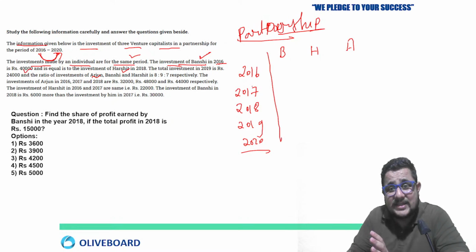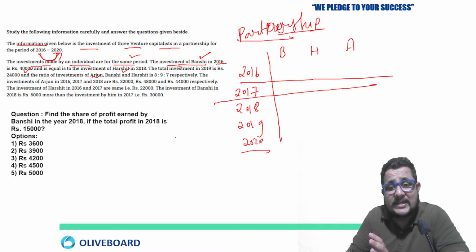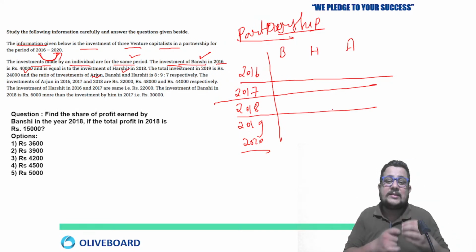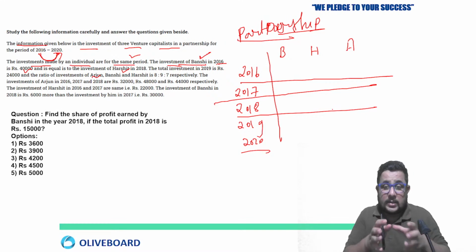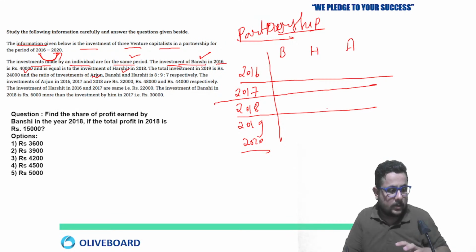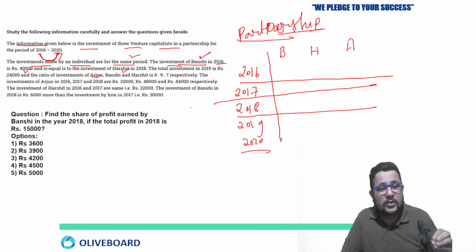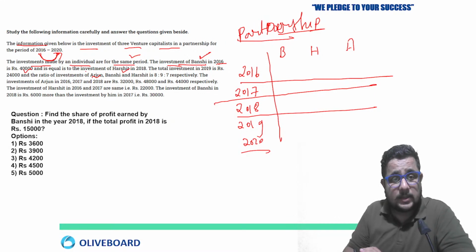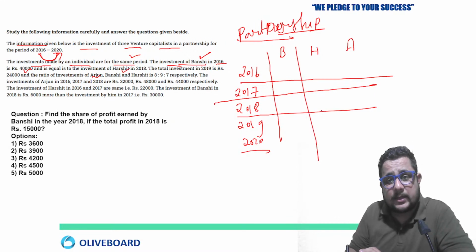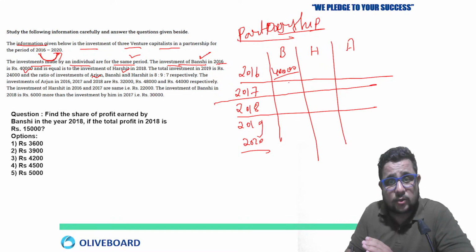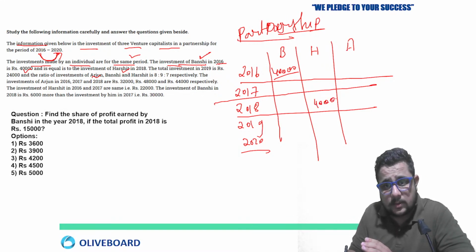In these types of questions, when it is given in a cascade form, just make the information in table form. Just take the detail, right? So you can have the complete data, the complete information in the proper format. And that is the way to solve, because this is given in cascade form. Now 40,000 is equal to Harshit's investment. So Banshi's investment was 40,000, which is equal to Harshit's investment in 2018. So 40,000 I can put here.